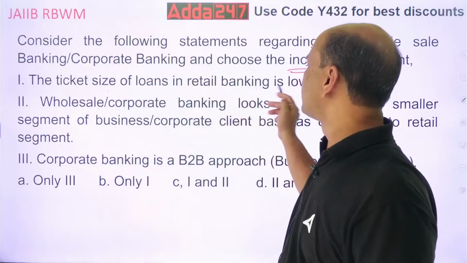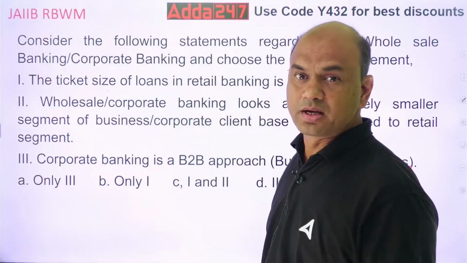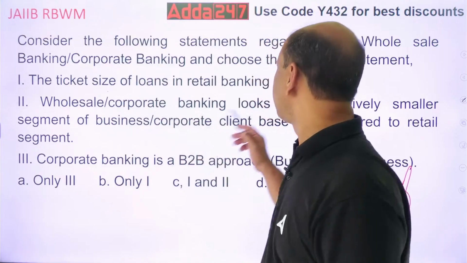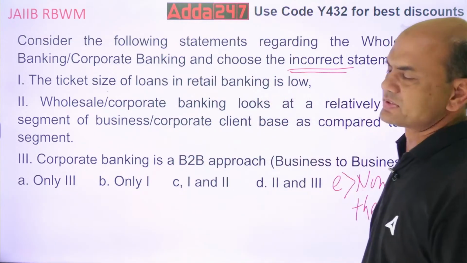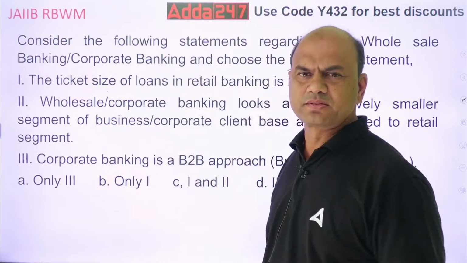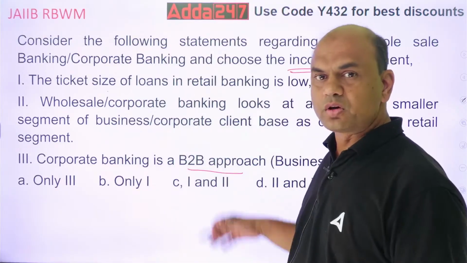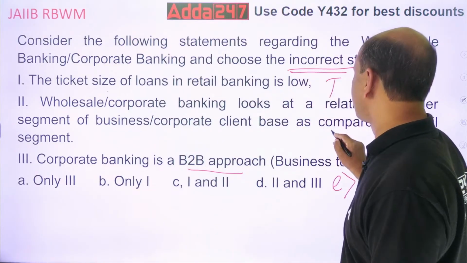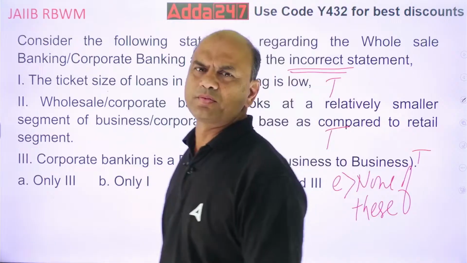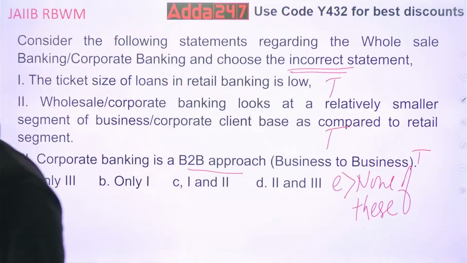The ticket size of loans in retail banking is relatively low. Correct. The loans are hardly 1 crore, 2 crore in retail. Corporate banking, it's 1,000 crores. Wholesale banking looks at a relatively smaller segment of business, isn't it? Smaller segment, they'll look at. Corporate banking looks at a smaller customer base. Corporate banking is a B2B approach, so that is also correct. So all of them are true. True, true, true. So once you know all of them are true, then what? E, you should be confident of yourself. Right? Got it?